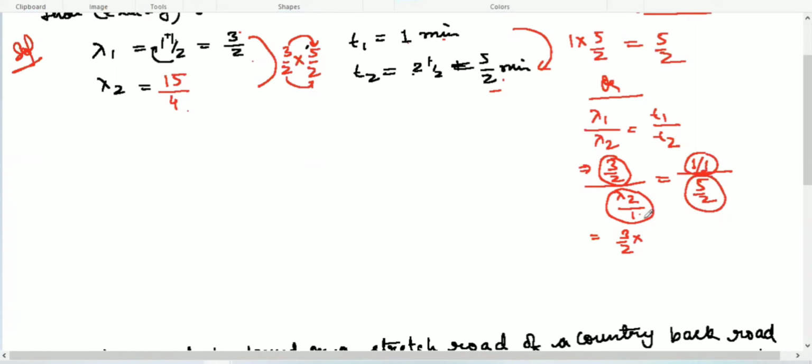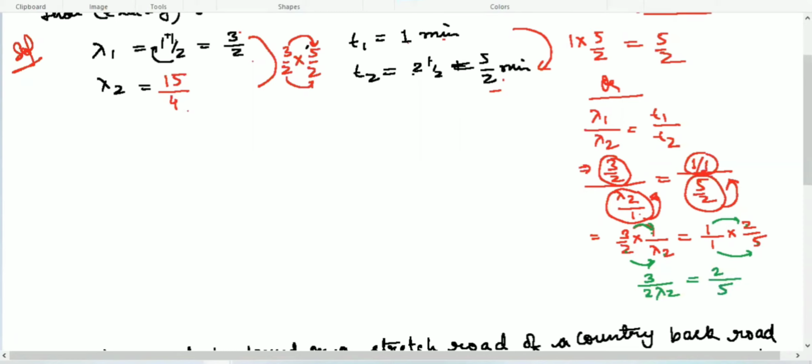Then multiply it out and write the reciprocal. So now we write 1 over lambda 2 equal to the same rule: the numerator is 1 over 1, and then write the reciprocal of 5 over 2, which is 2 over 5. Now fraction multiplied by fraction: top multiplies by top and bottom multiplies by bottom. So here it will be 3 multiplied by 1 is 3, 2 multiplied by lambda 2 is 2 lambda 2, and 1 multiplied by 2 is 2 over 5 multiplied by 1 is 5.